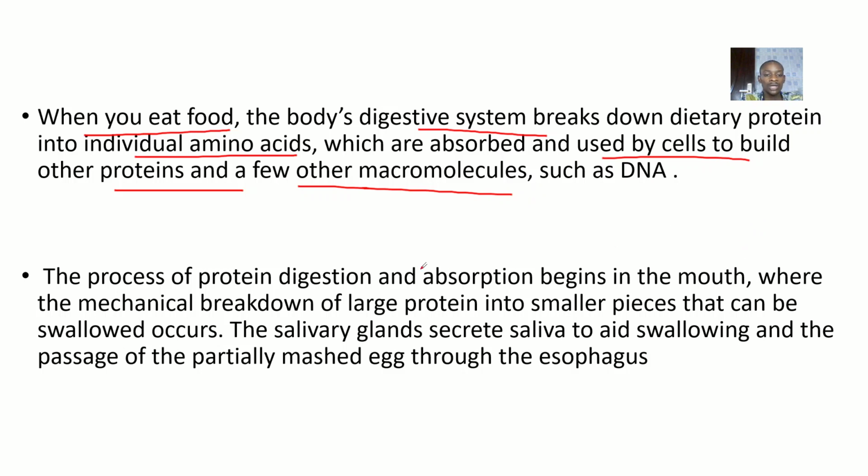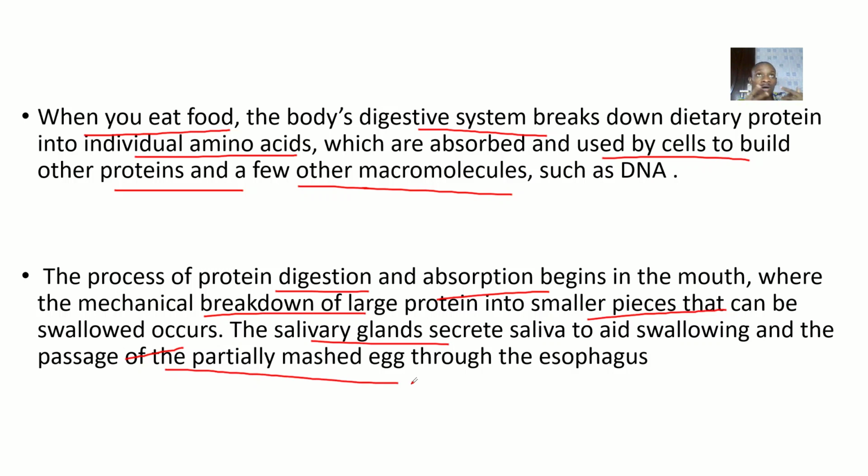Now we see that the process of protein digestion and absorption begins in the mouth. That's where mechanical breakdown of large protein into smaller pieces which can be swallowed occurs. You chew food with your teeth, you break it down into smaller particles. The salivary glands secrete saliva to aid swallowing and the passage of partially mashed egg through the esophagus.